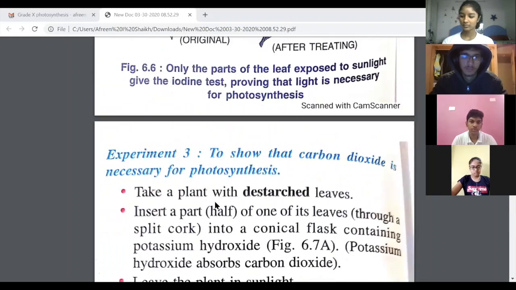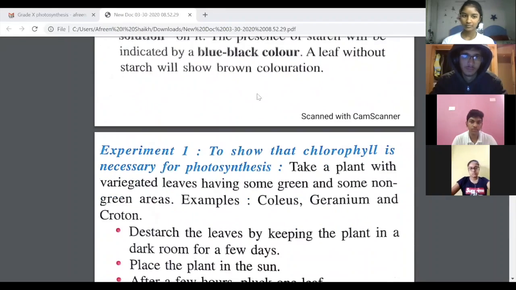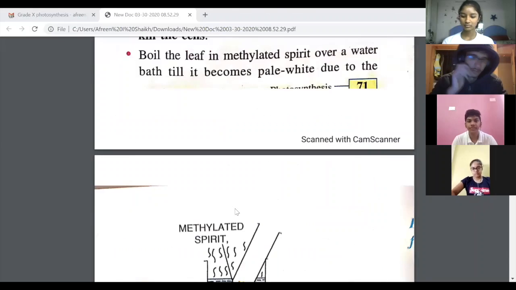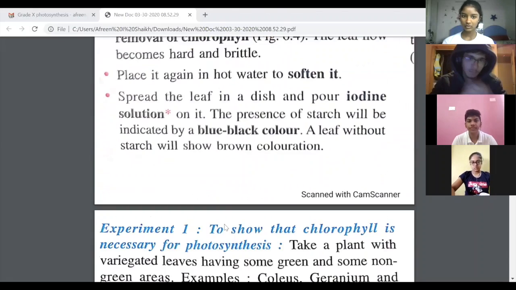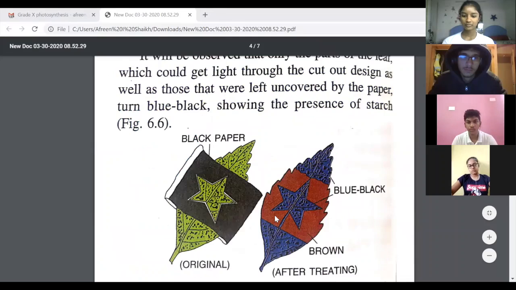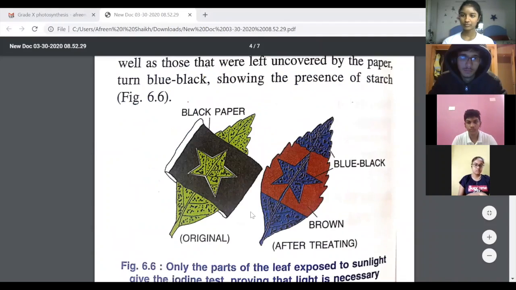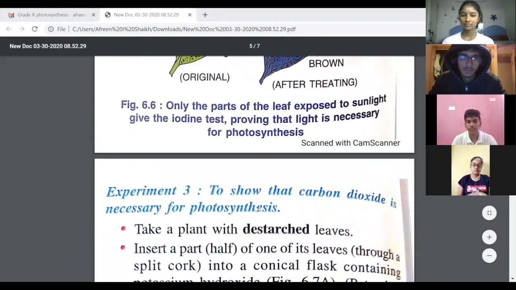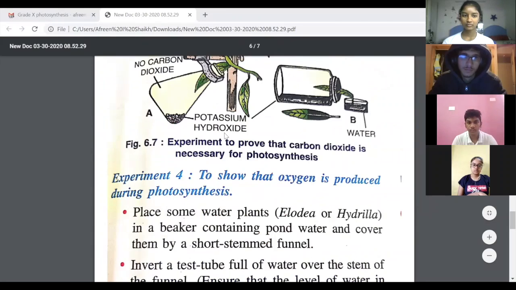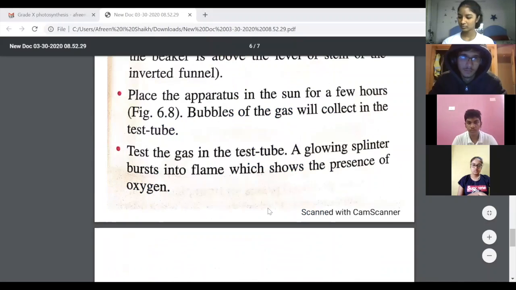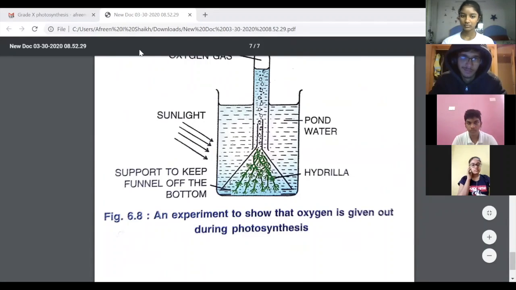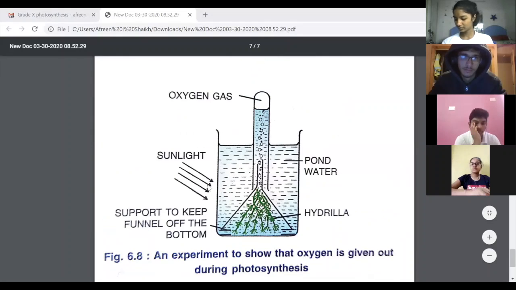Then we tested for chlorophyll, where we took variegated leaves. Then we tested for sunlight, where we take a black paper and wrap it around one of its leaves and test for starch. Then we tested for carbon dioxide, where we use a conical flask with potassium hydroxide. And last but most important and not the least at all, we tested for the product oxygen, which is given out during photosynthesis. And this is how the apparatus would look.